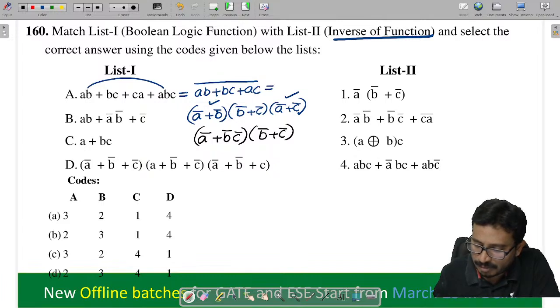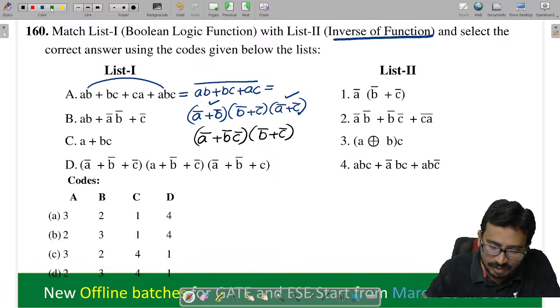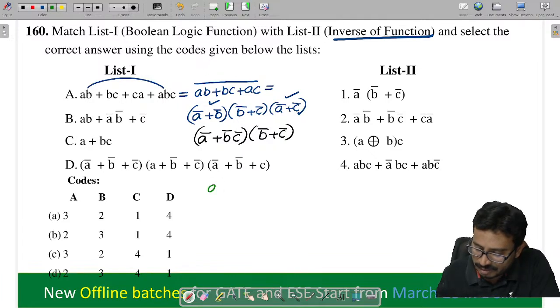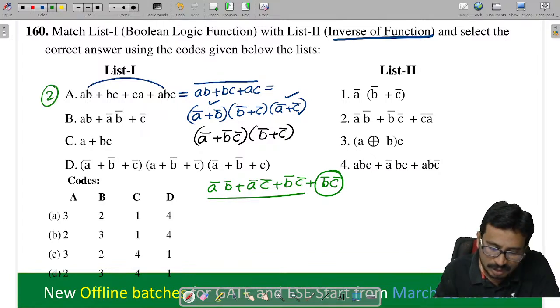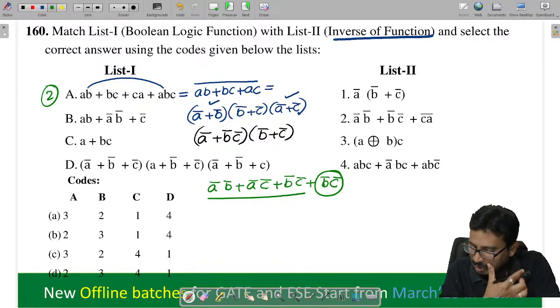I multiplied the 1st and 3rd. Again if we multiply, tell me what I will get here. This is A bar B bar plus A bar C bar plus B bar C bar plus B bar C bar. Two terms are repeated, so we can remove one. So this is exactly the second one here. So it will be 2.